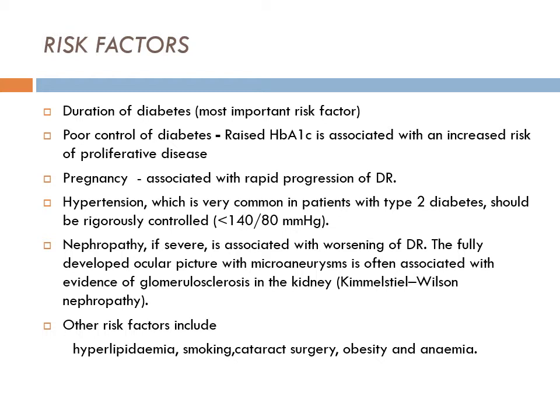prognosis for diabetic retinopathy. Again, comorbidity: hypertensive disease, if associated with type 2 diabetes, has a bad prognosis as far as retinopathy is concerned. Control of hypertension is equally important.